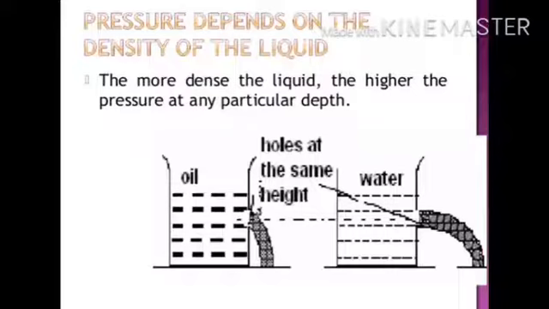You will see in this figure, in one beaker there is oil and in the second beaker there is water. You see in the first beaker, in which there is oil, the flow is nearer to the beaker as oil has low density, whereas water has high density. You see the fall of water is away from the beaker.